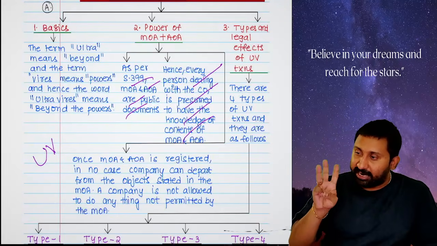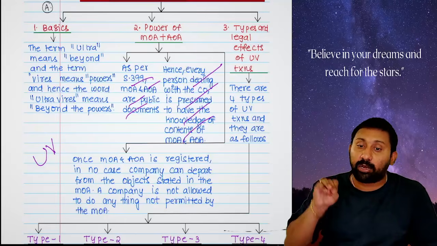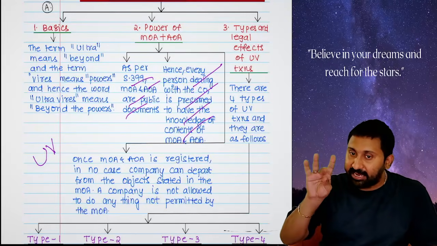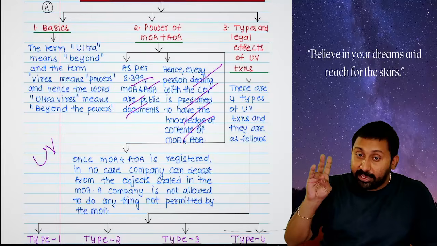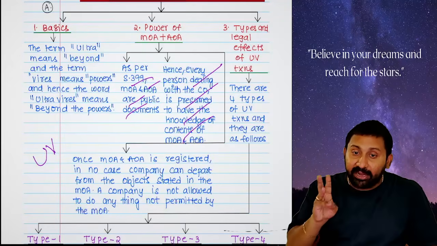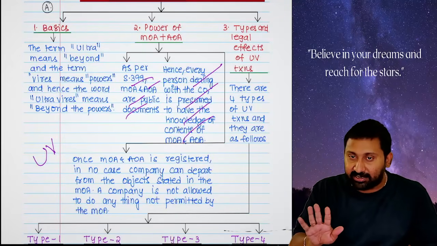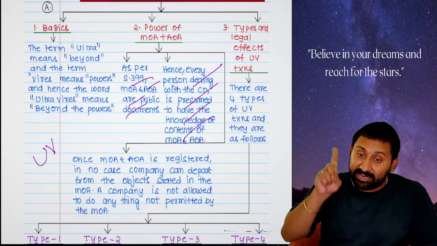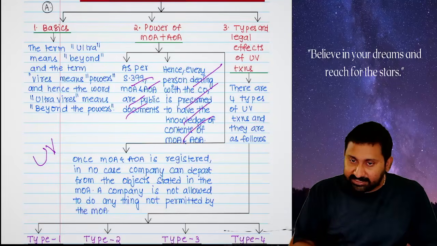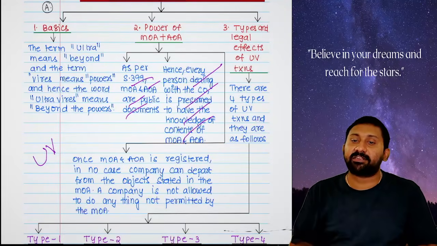Things can be of 3 types: legal, illegal, irregular. Legal, valid. Illegal, void. Irregular, voidable. Irregular means the act done is correct but not done in the right way. Means the act done is right but the way in which it is done is not right.